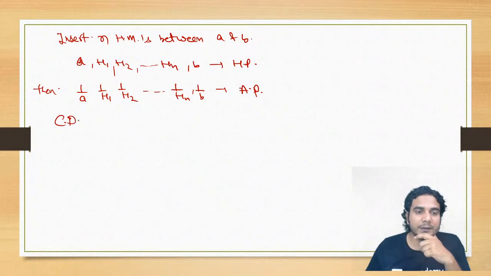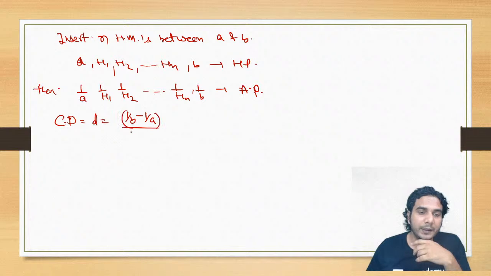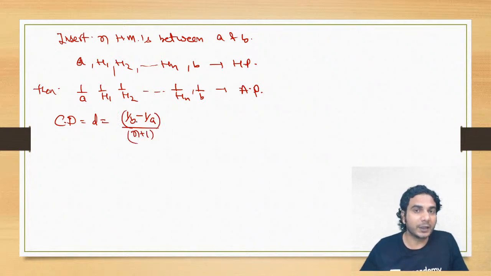So let's take the common difference D. I've told you the common difference of an arithmetic mean. These are n plus 2 terms, so the common difference will be the last term minus the first term, divided by n plus 1. The same formula which we used in arithmetic means.